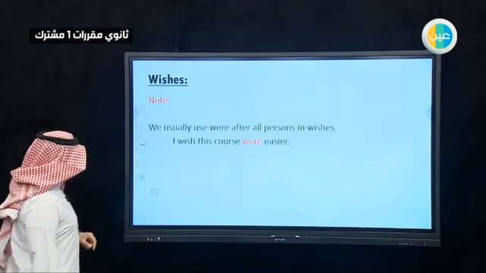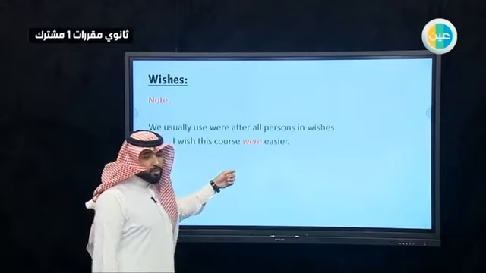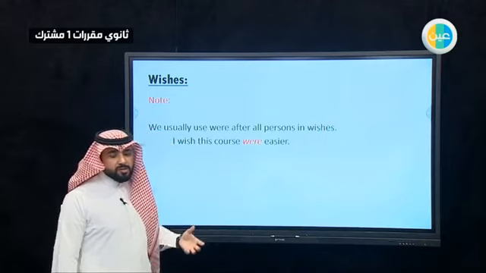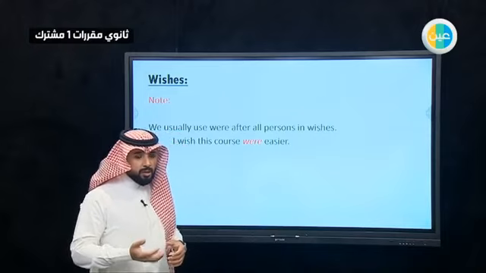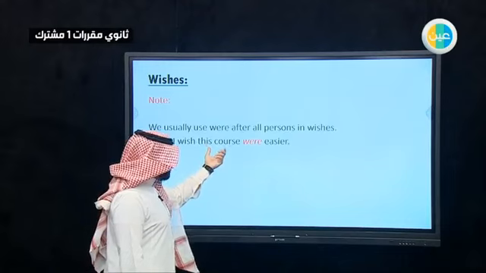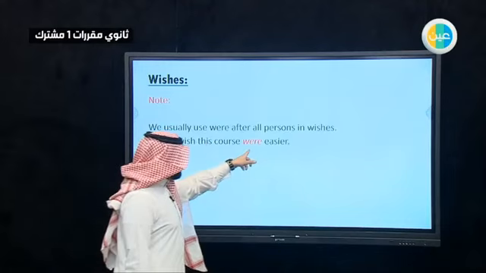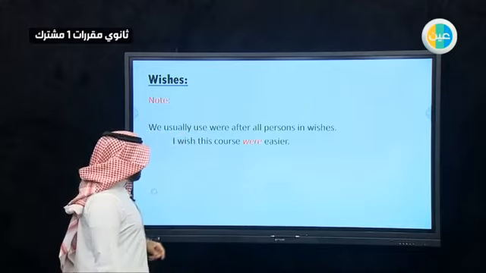Note, we usually use were after all persons in wishes. So it's almost like the conditional sentence. If you have one object or one person, we use were instead of was. I wish this course were easier, because it's one object, but we used here were instead of was.